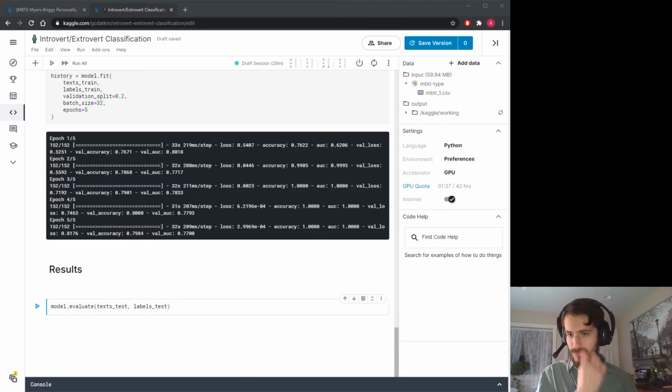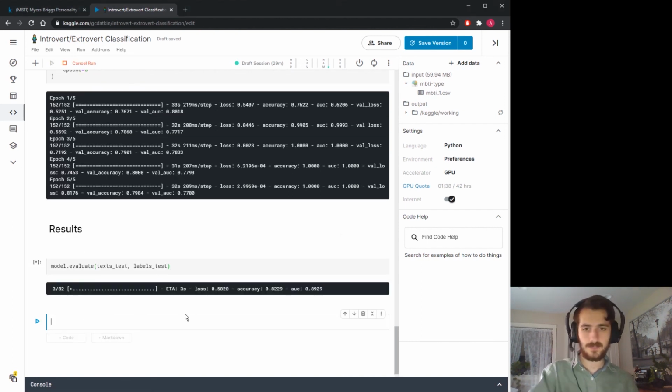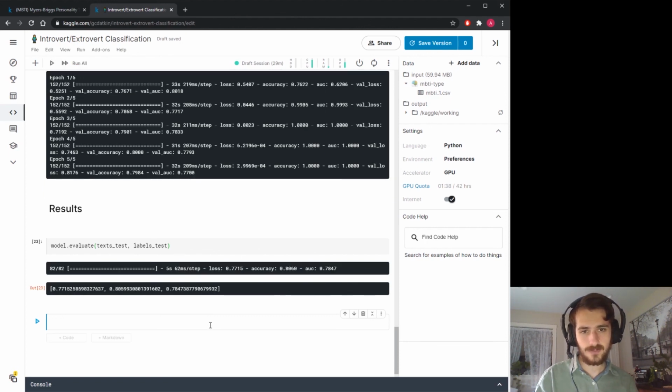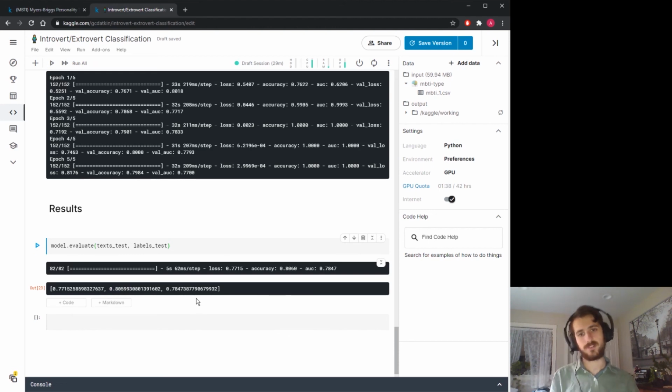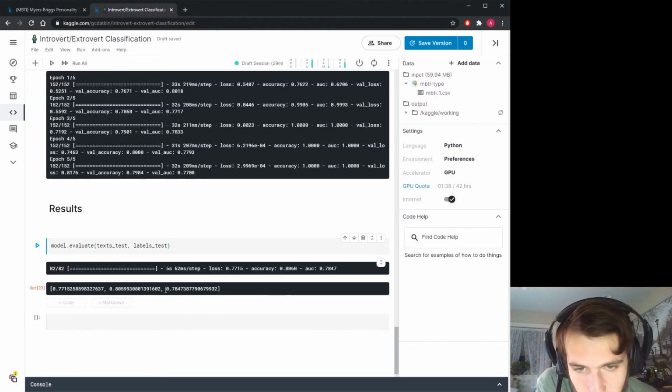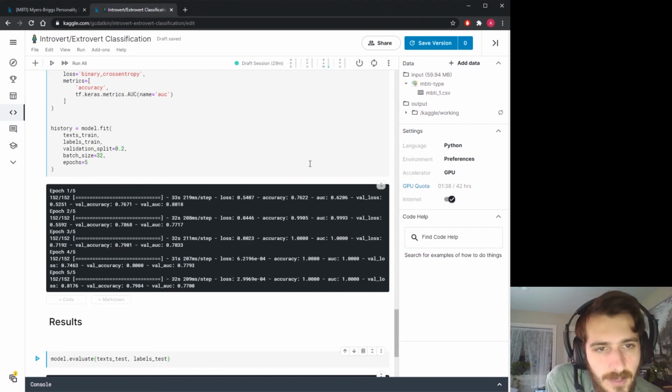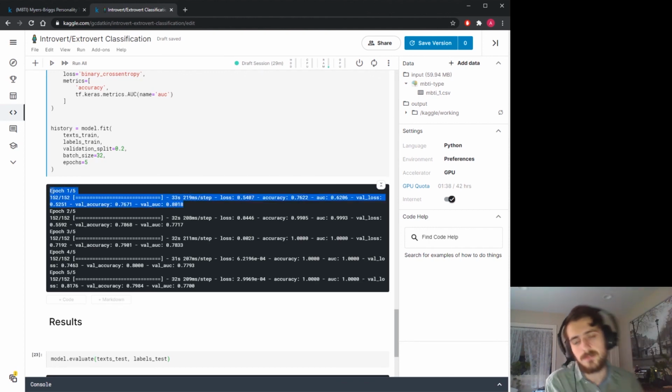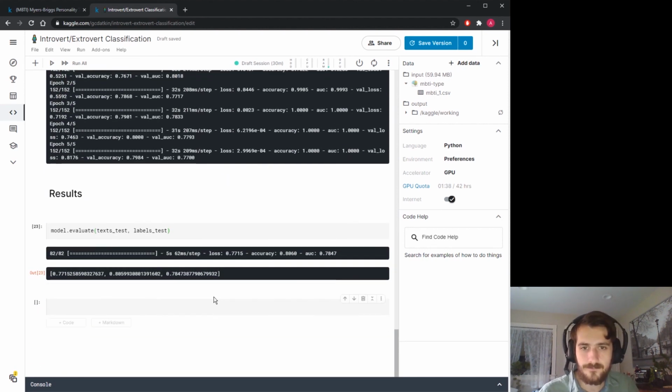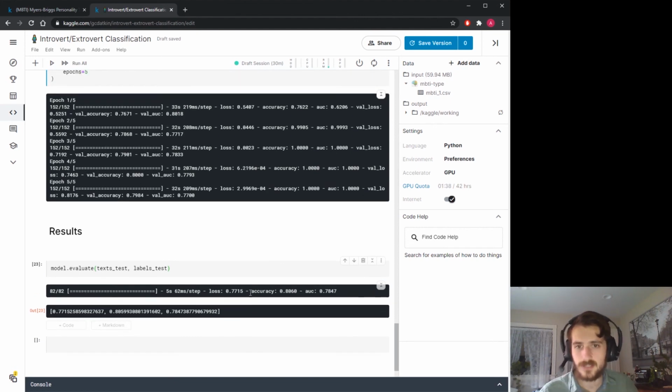Alright, it has finished training. If we evaluate it on the test set, we end up with an accuracy of about 80.6% and an AUC of about 0.78. Now, I noticed that on our first run, we had a higher AUC but a lower accuracy, and that may actually be a better model. We may want to go back and retrain for one epoch, or use a callback like ModelCheckpoint so that we can save the weights from that one and load them up after. But more or less, this is a pretty good performance.